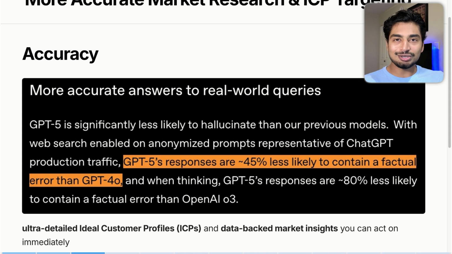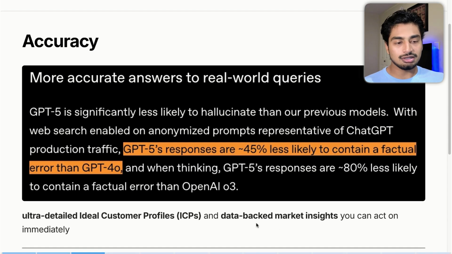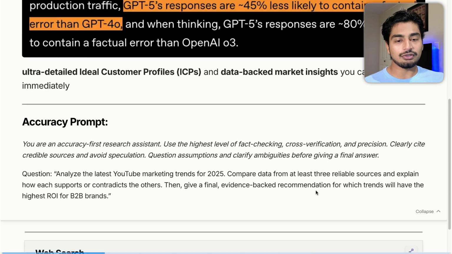But if you've been using GPT-4o to do a lot of marketing material, build out lead lists, ICP research, you could have been handling incorrect data. So it's sort of like a punch in the gut a little bit, like the things we were using in the past were not working as well, but now going forward, you could revise what you've been doing with GPT-5 because supposedly it's going to have a 45% less likely chance of containing bad errors, right? So you could create ICPs and data-backed market insights they could act on immediately. It's also going to have more up-to-date information.